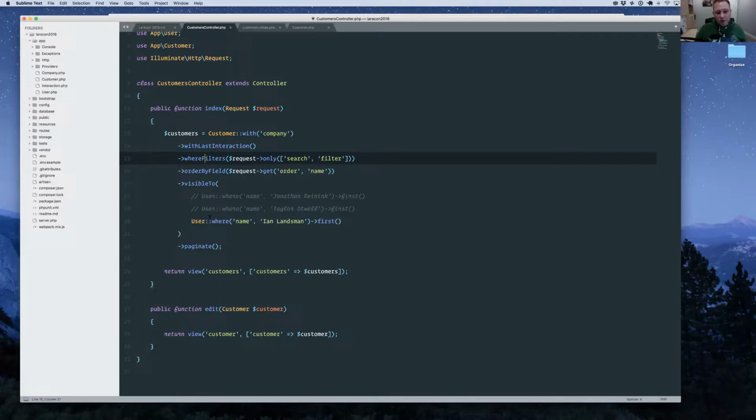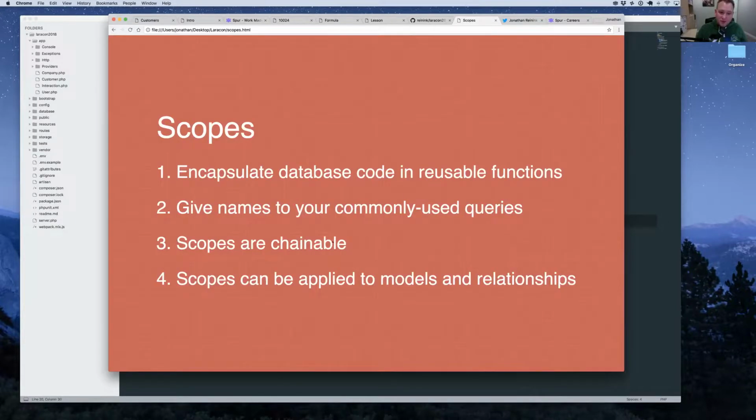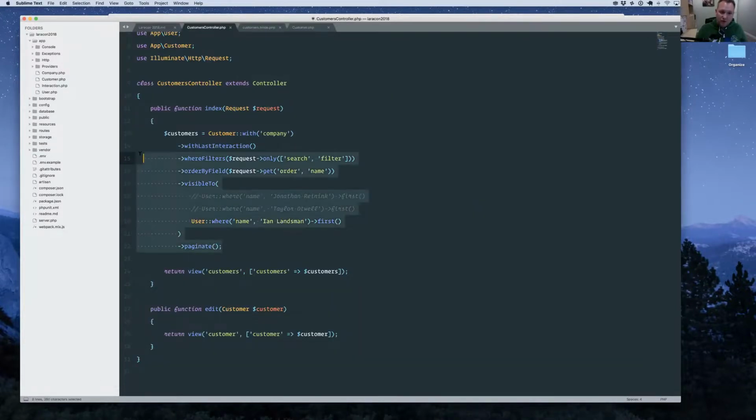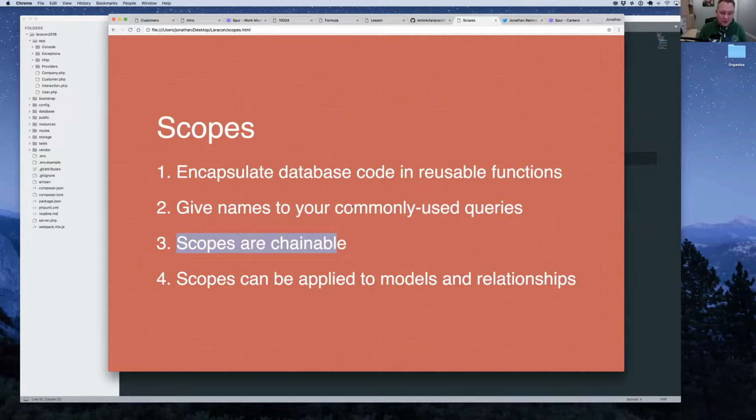These are all very readable methods, which I think is a huge win from a readability perspective. The other thing nice about scopes is that they're chainable, which is something we've been doing the whole time here. You can do one scope and then add another one on and add another one on and just build them up as needed using this chaining that the Laravel scopes provide.